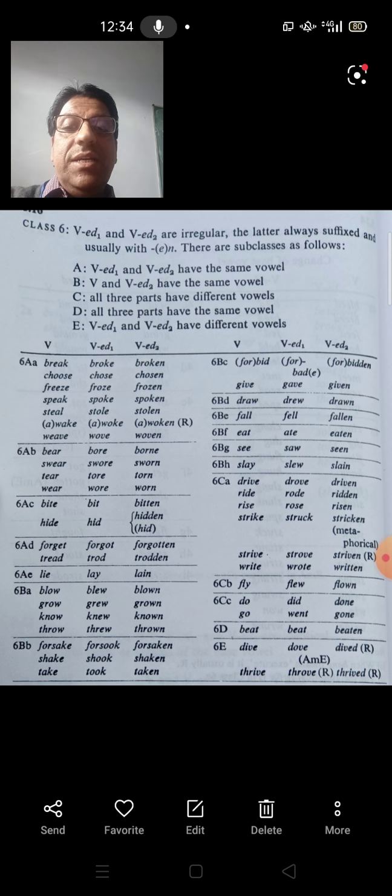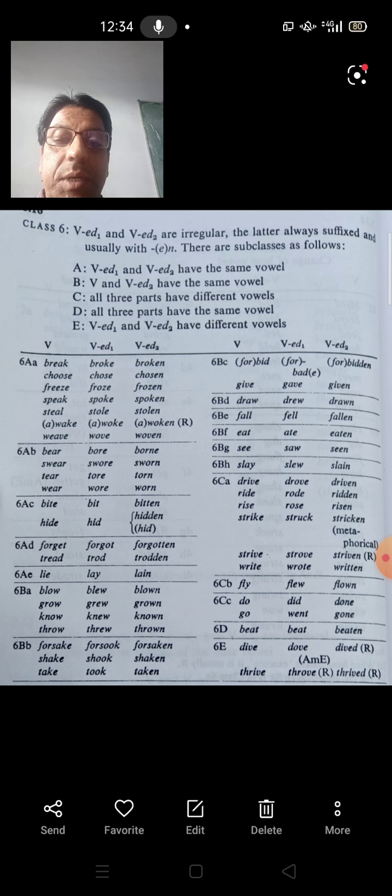So as you can see, the first case is VED1 is equal to VED2, that is past is equal to past participle. They have the same vowels. Broke, broken, they have the same vowels. Break, of course, has a different vowel. In the case of B, like blow, blew, blown, the base vowel, that is the V form, has the same vowel, which is identical with the past participle, but the past tense has a different vowel.